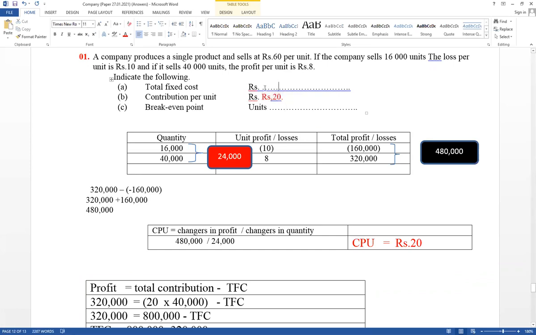Total fixed cost equals rupees 408,000, as well as break even point quantity equals 24,000 units. Think about CVP analysis. When quantity changes, total profit changes as a result of contribution.